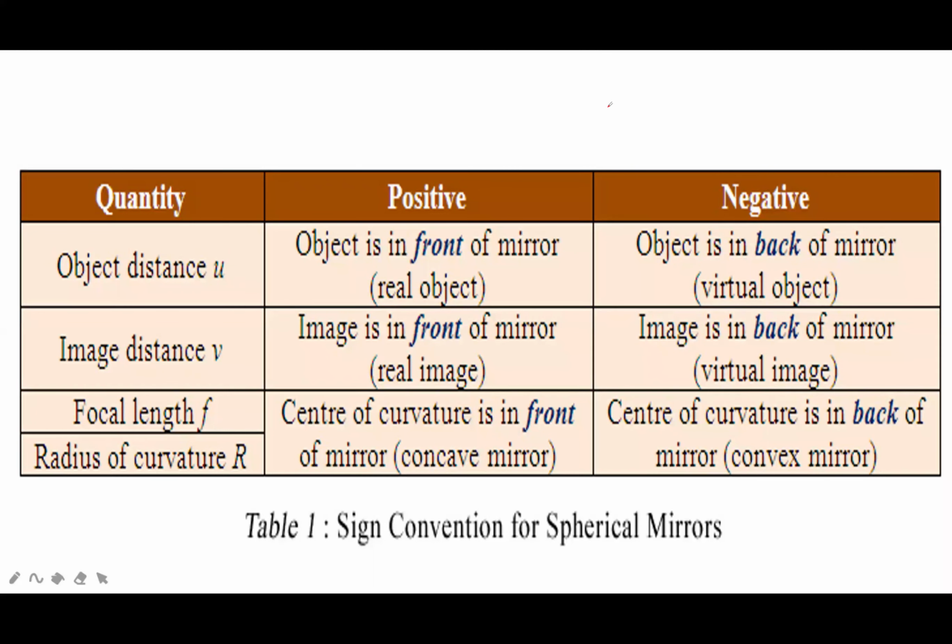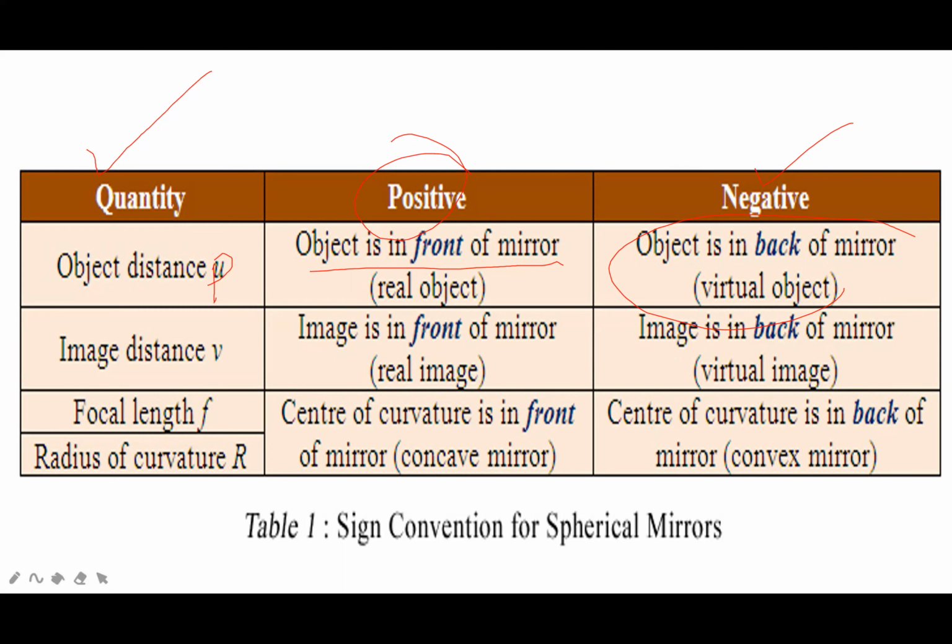Now, quantity. Here, the quantity is written. In this case, the object distance is represented, we will write p, so it will be positive. If the object is in front of the mirror, if the object is real, you will take the object distance positive. And if the object is at the back of the mirror, the object is virtual, then the object distance will be negative.